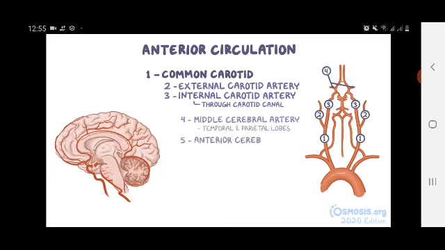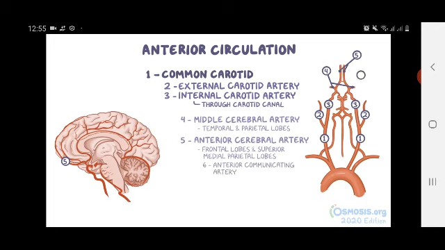Second are the anterior cerebral arteries, which provide to the midline portions of the frontal lobes and superior medial parietal lobes of the brain. Both anterior cerebral arteries are connected through the anterior communicating artery, forming the anterior portion of the circle of Willis.